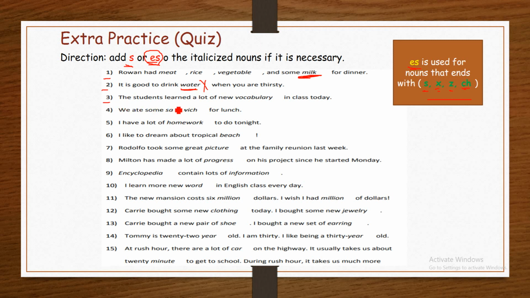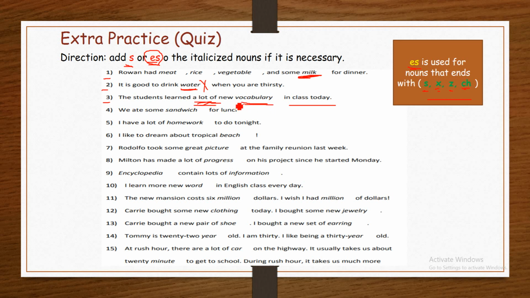Number 3. The students learned a lot of new vocabulary in class today. A lot of is used with countable and uncountable nouns, new vocabulary.